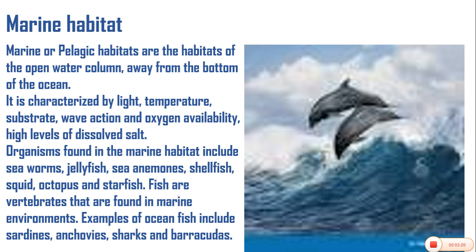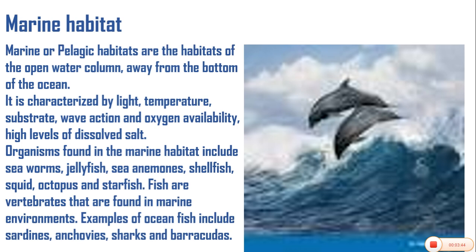Organisms found in the marine habitat include sea worms, jellyfish, sea anemones, shellfish, squid, octopus, and starfish. Fishes are vertebrates that are found in marine environments. Examples of ocean fish include sardines, anchovies, sharks, and barracudas.